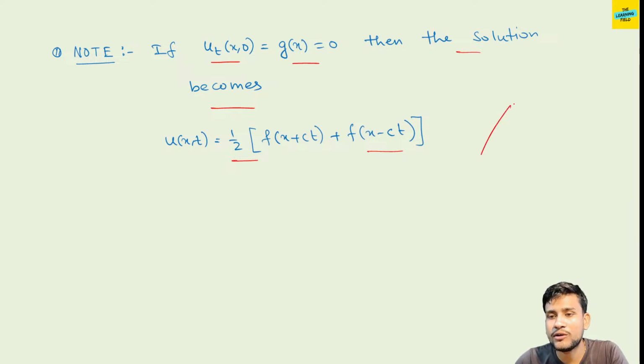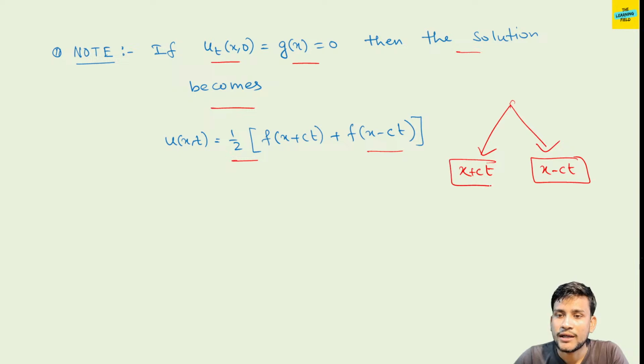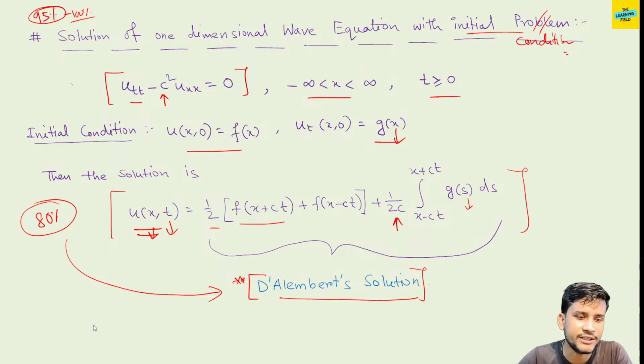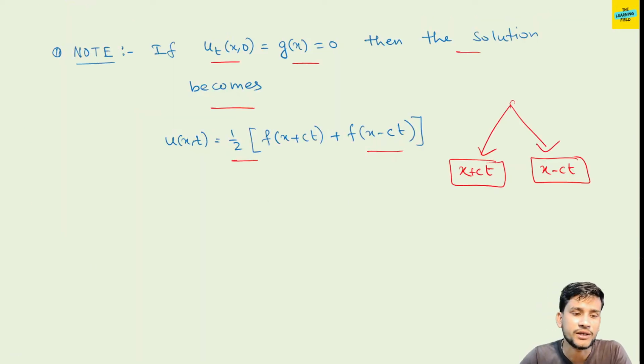Therefore there are only two functions you must remember: the x plus ct portion and the x minus ct portion. These are the two functions which come in the solution of u. If g is not present in the question, or if g is equal to 0, then only this part comes in the solution.